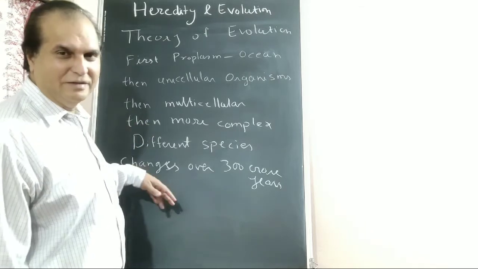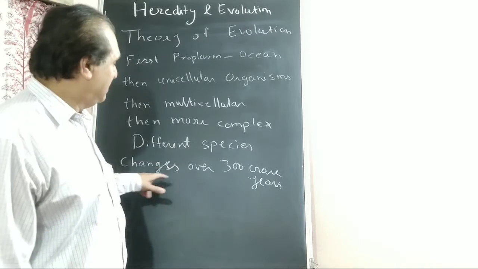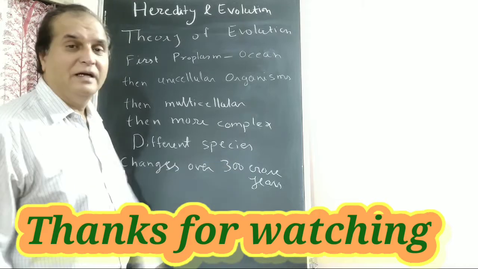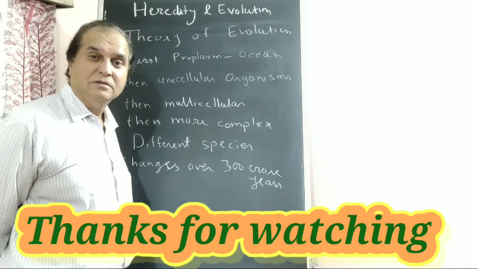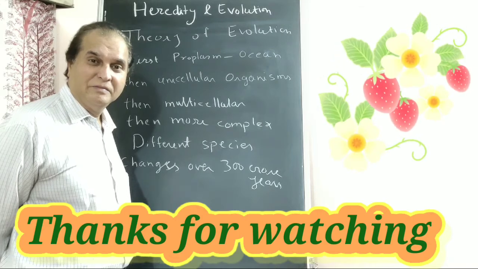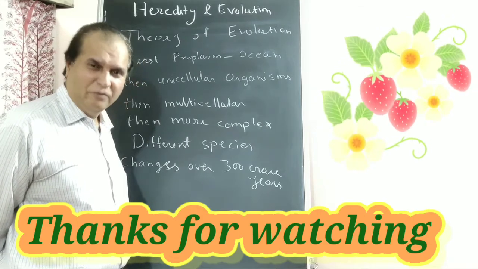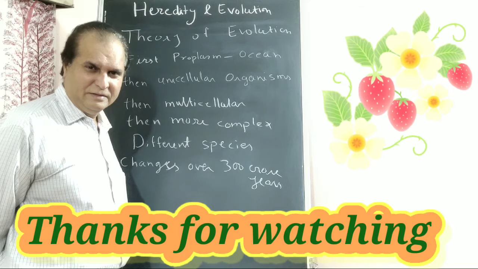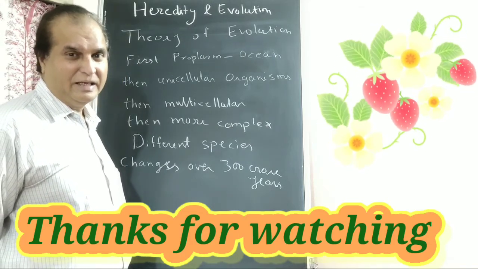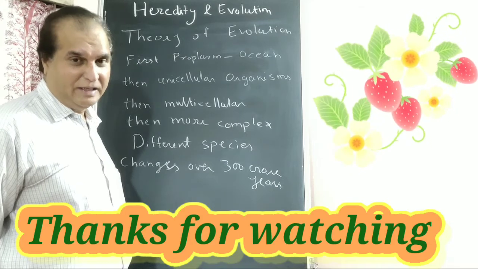Then these changes took not a small time, but nearly 300 crore years. Understanding? Actually, we have proof of this. We will discuss the proofs in the next lecture. See you in the next lecture.